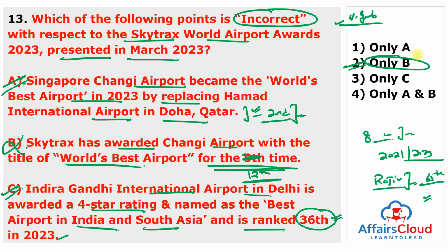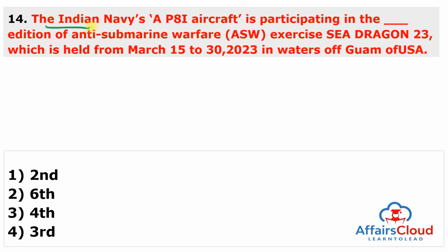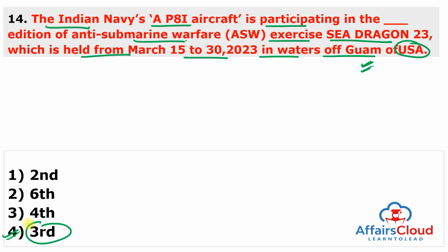Moving to the next question. The Indian Navy's P-8I Poseidon aircraft is participating in the Nth edition of the anti-submarine warfare exercise known as Sea Dragon 2023, which is held from 15th to 30th of March 2023 in the waters of Guam, USA. We are talking about Guam a second time, because for the cleanest area, this is the Guam island of the USA. Now we are again talking about Guam, and this is the third edition. The answer of this question is 4.